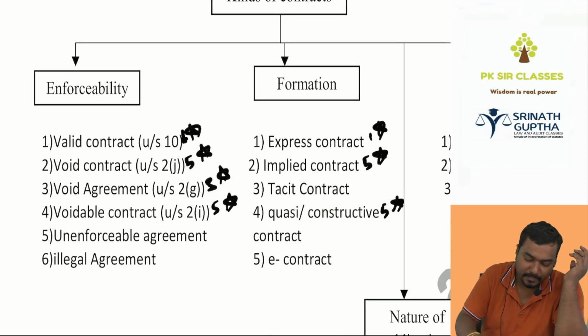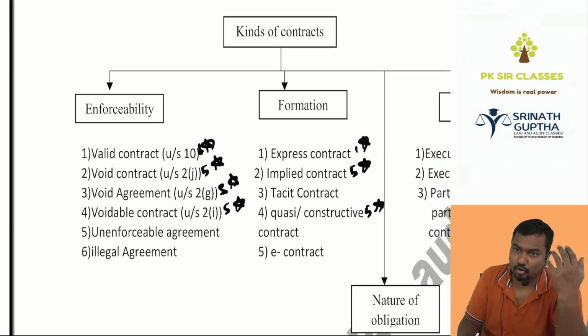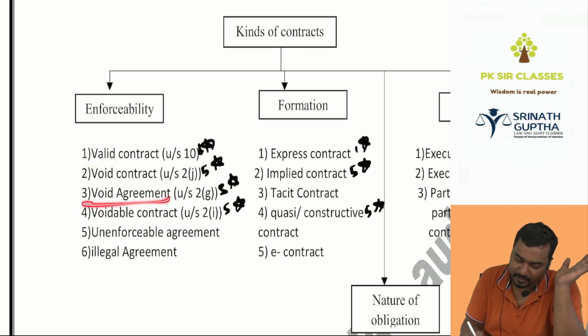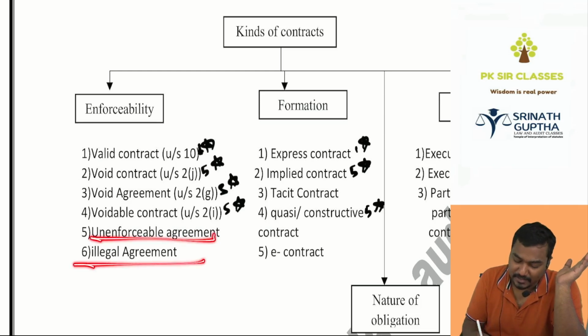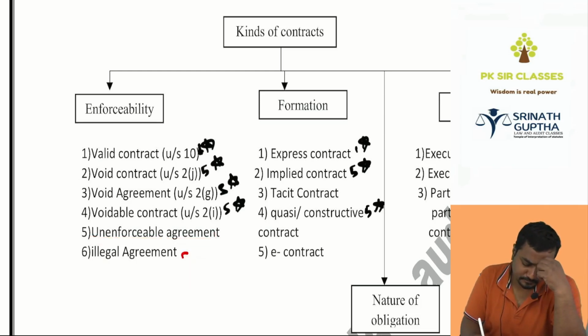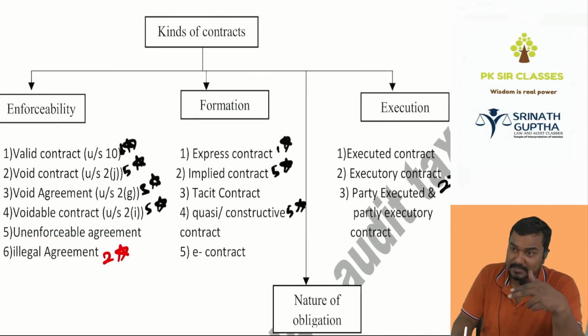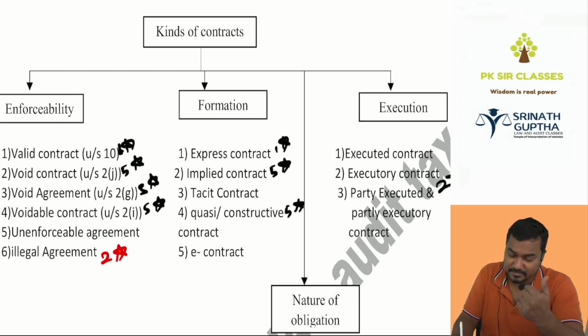So here, based on enforceability, for which kind of contracts can you go to a court of law? 6 types: valid contract 1 star, void contract 5 stars, void agreement 3 stars, voidable contract 5 stars, unenforceable agreement 0 stars, illegal agreement 2 stars. It came twice in the exam. We'll discuss the questions also once we are done with the scanner and the revision.